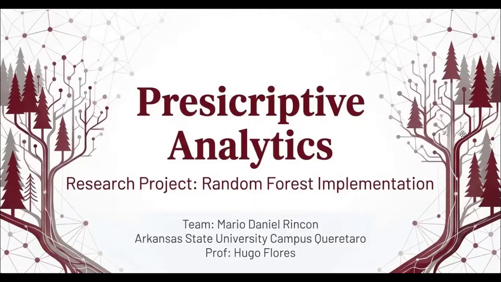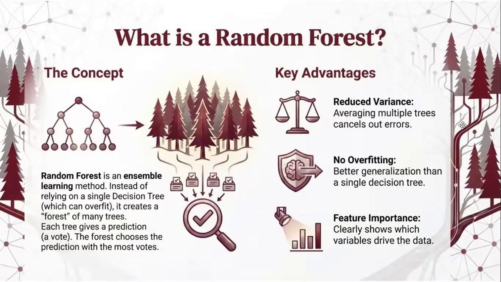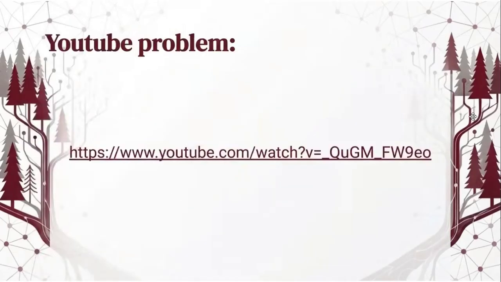So, before we dive into the code, let's clarify the concept. Think of a single decision tree as one person giving their opinion. They might be biased or focus on the small details. A random forest is an ensemble method. It creates a forest of many trees, and each tree gives a vote. And the forest chooses the prediction with the most votes. This is crucial because it reduces variance and prevents overfitting, giving us a much better generalization than a single tree could give us.